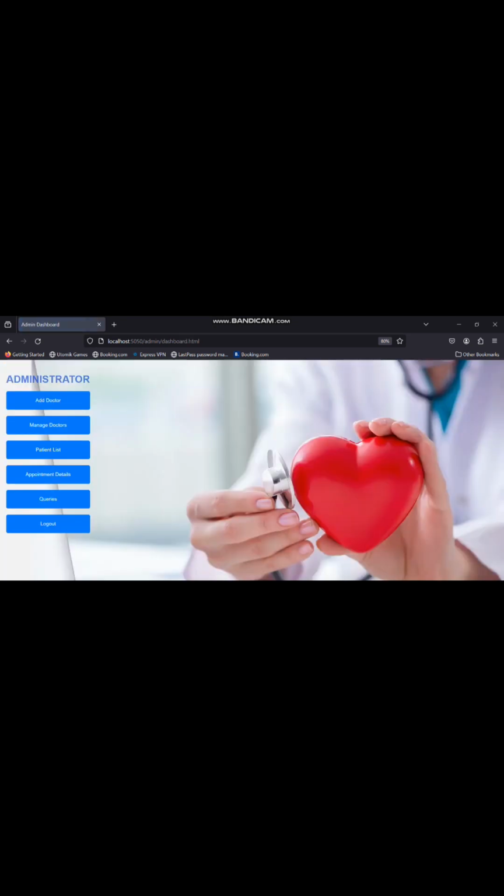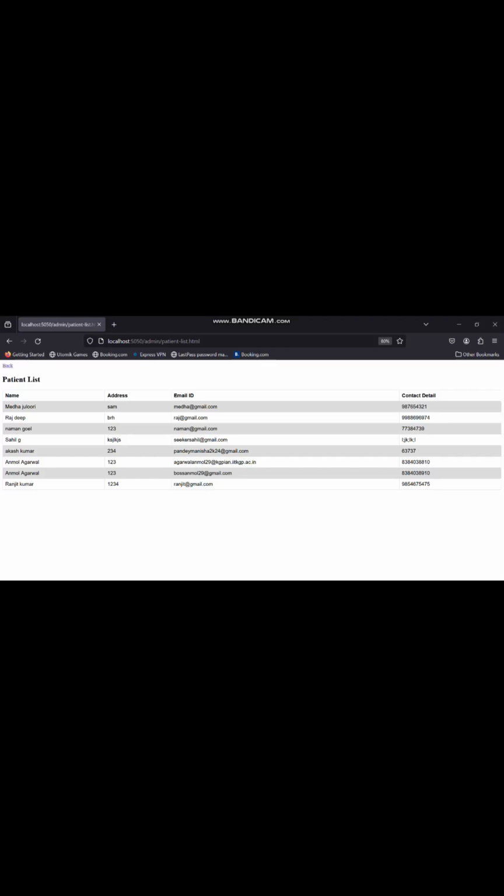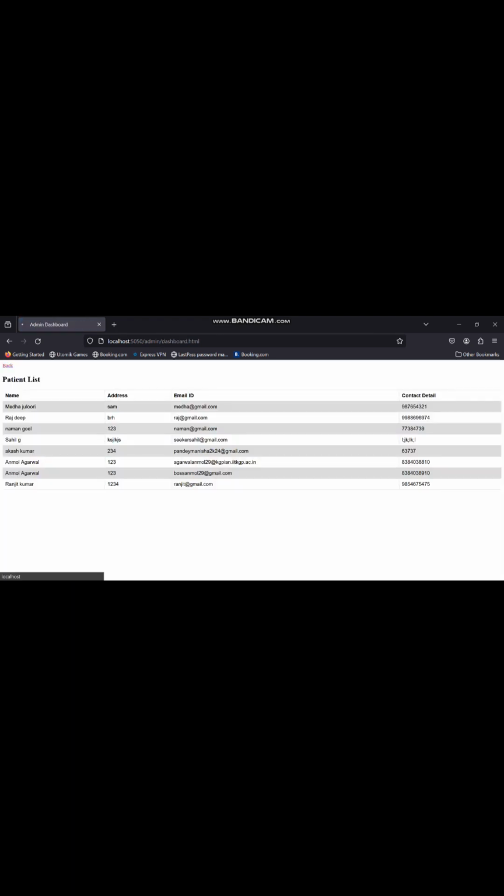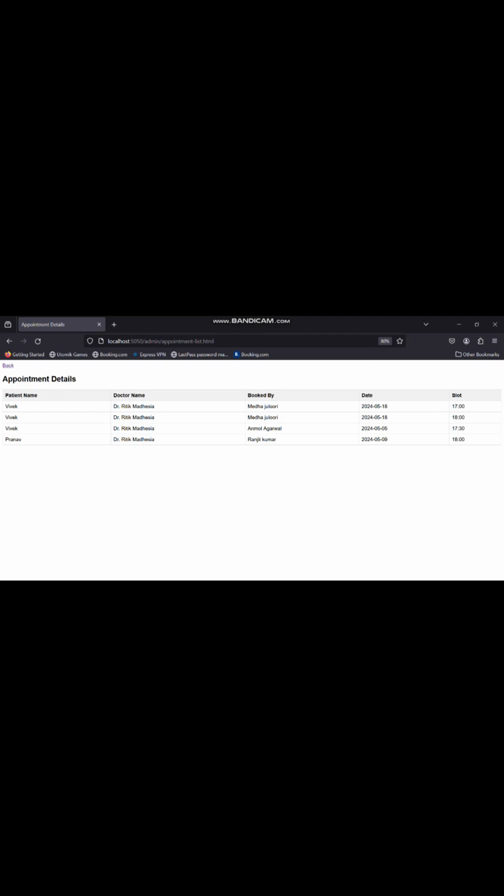Now coming back towards the patient list, here are the patient lists, that is the total number of patients present in our telecardiology website. So here are the email ID and contact details that are all managed here. Now coming towards the appointment details, there are all the appointments which are taken by the patients, which can be seen here directly. Whoever booked the appointment, you can see the patient name and the doctor name also.